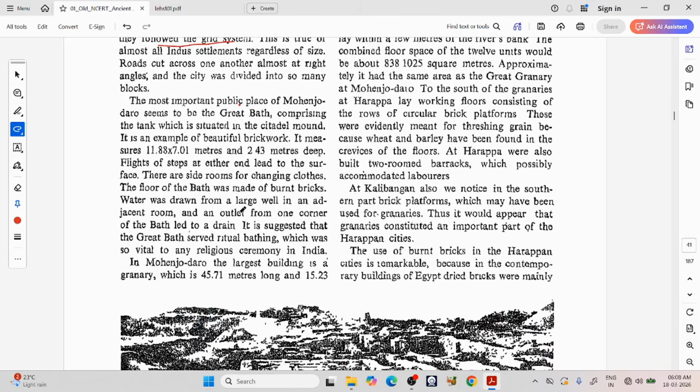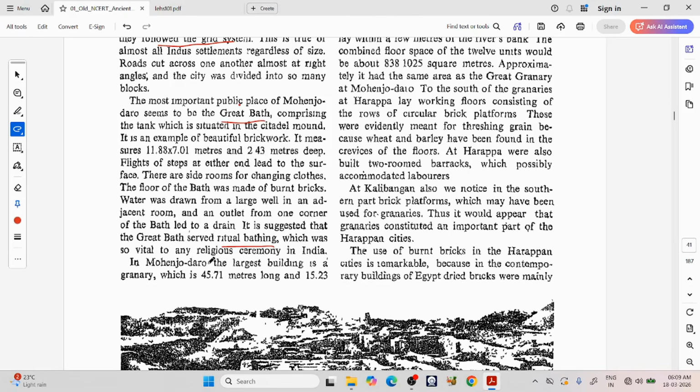The most important place of Mohenjo-daro seems to be the Great Bath, comprising the tank which is situated in the citadel mound. It is an example of beautiful brickwork. It measures 11.88 by 7.01 meters and 2.43 meters deep. Flights of steps at either end lead to the surface. There are side rooms for changing clothes. The floor of the bath was made of burnt bricks. Water was drawn from a large well in an adjacent room, and an outlet from one corner of the bath led to a drain.